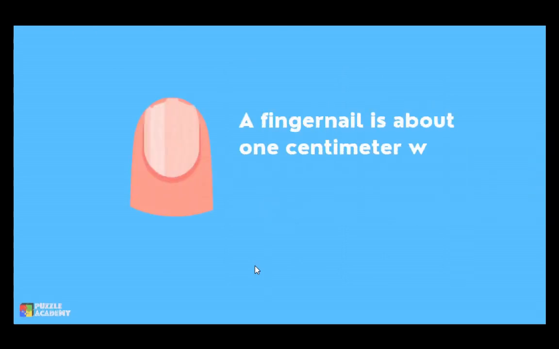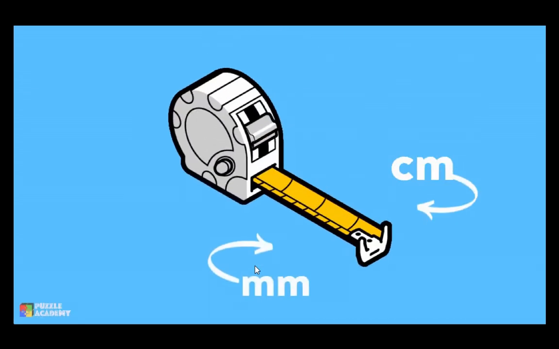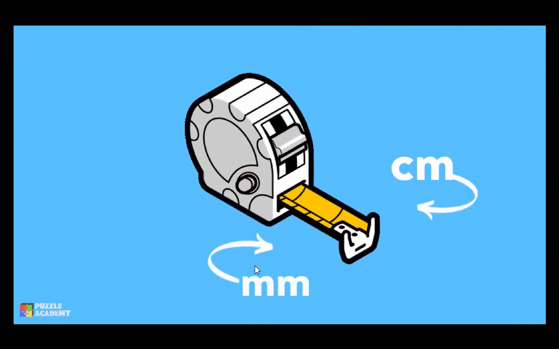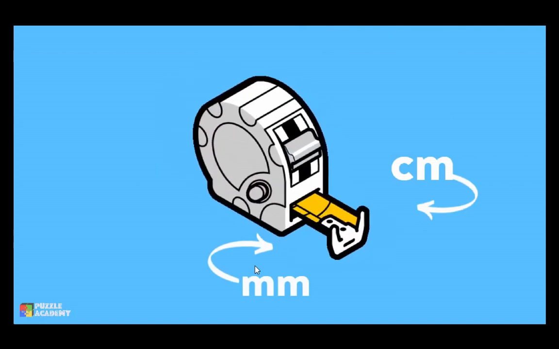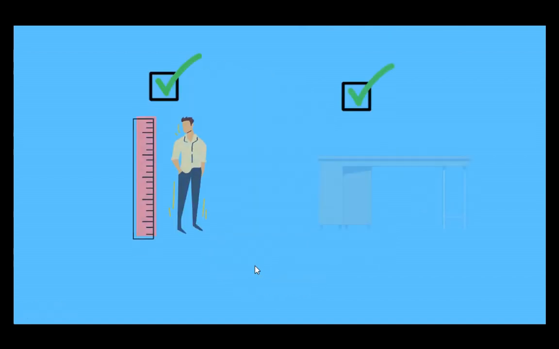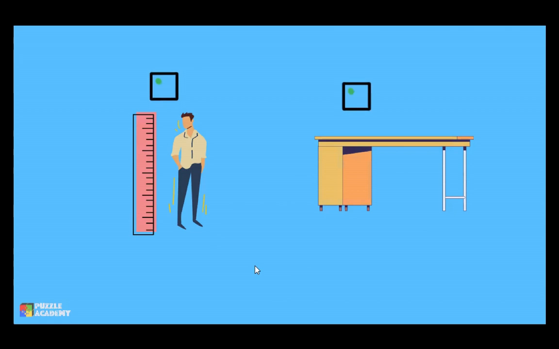When we have 10 millimeters, it can be called a centimeter. Yung fingernail is about 1 centimeter wide. Ito namang two tape measures, yung nasa baba nito, ang measurement niyan ay millimeters at yung nasa taas, ito naman yung tinatawag nating centimeter. We can use millimeters or centimeters to measure how tall we are or how wide a table is.